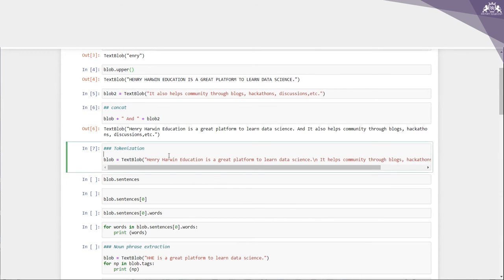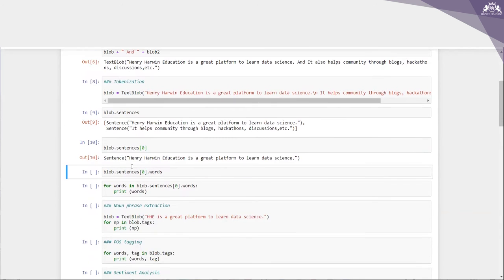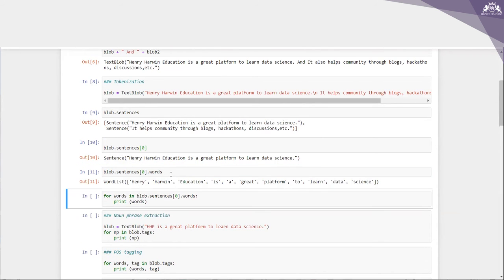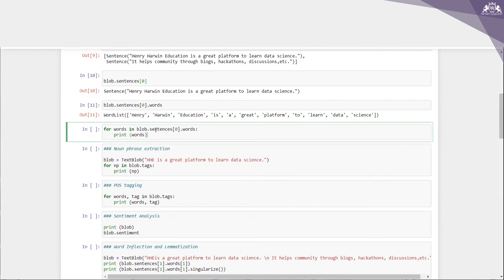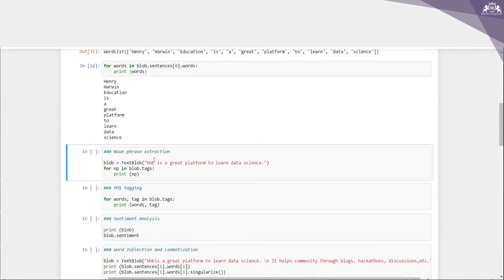So what I have written now is a sentence or two sentences basically. I'm writing blob dot sentences. Now you can see two sentences over here. If I want to get only the first sentence, I can write this code. So I'm getting only the first sentence. In case I write dot words, I'm getting that first sentence in words, basically the tokens, right? Fine. Hope it is clear. Now for words in blob dot sentences of 0 dot words, I'm printing the words. So now you can see Henry Harvin Education is a great platform to learn data science, right?